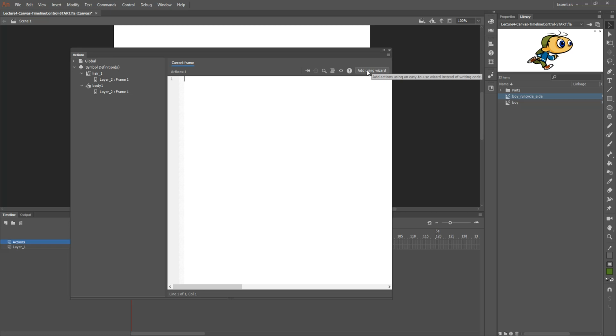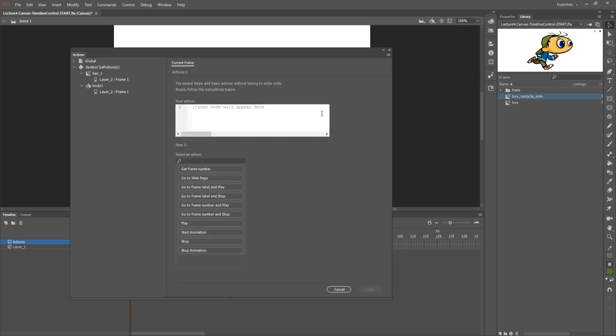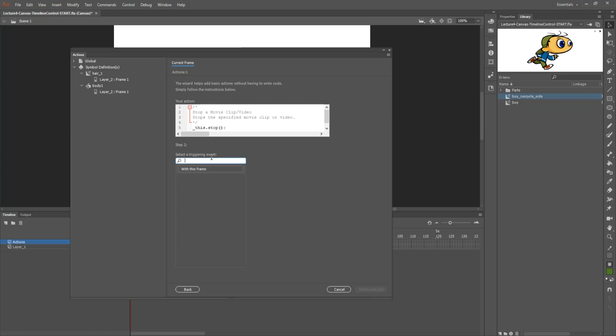To do so, I'll click on Add Using Wizard. And once I'm inside that, I am going to go to the Stop action. I am stopping, and I'm applying this to this timeline. And then I'm going to click Next. Then it's going to ask me, what is the triggering event? That means, when do you want this to happen? I'm just saying, once you are in this frame, meaning when you hit this frame, do that.